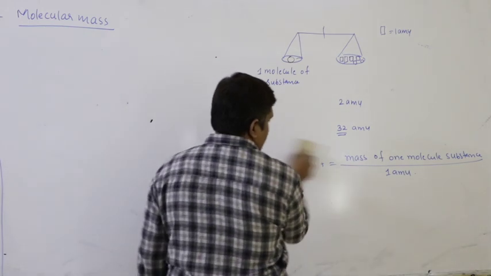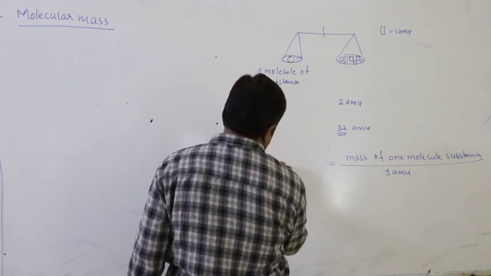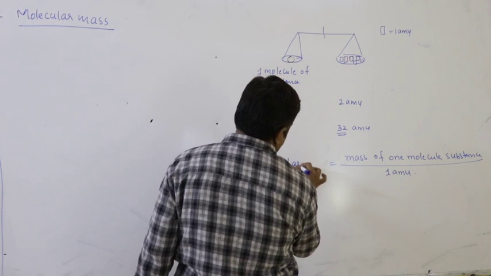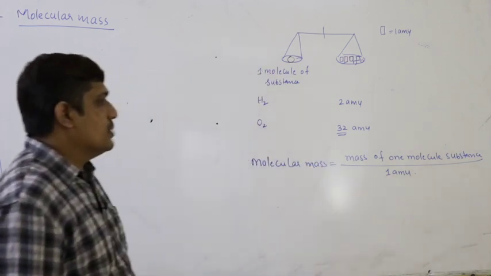So, simply we will write molecular mass, that is understood, mass of one molecule of a substance by 1 AMU.